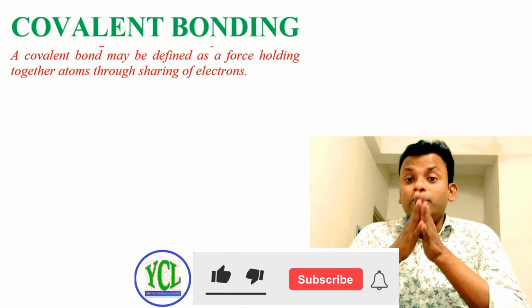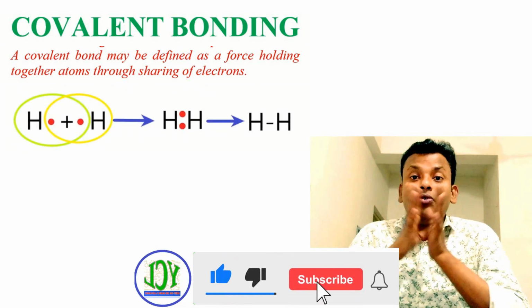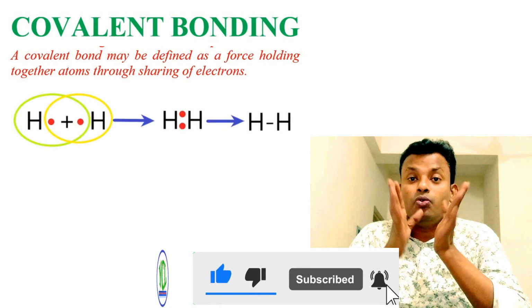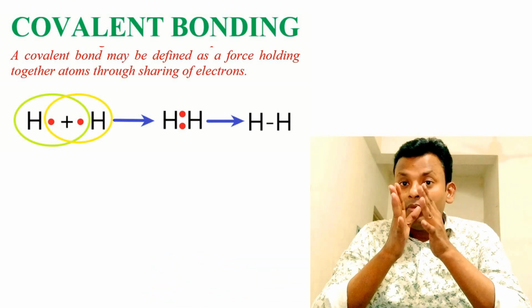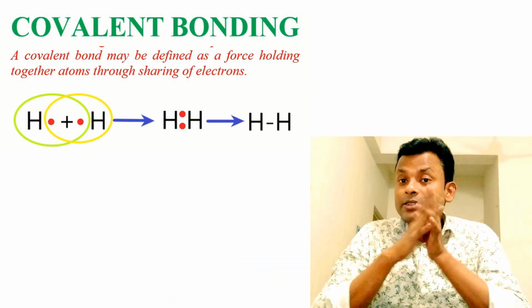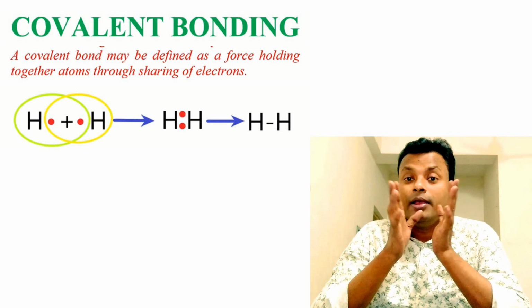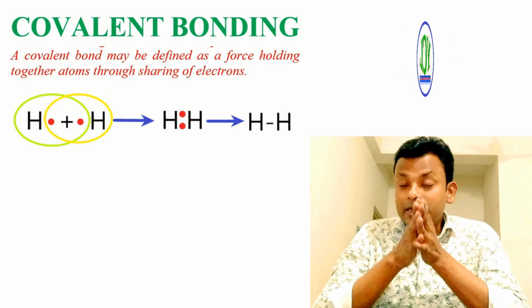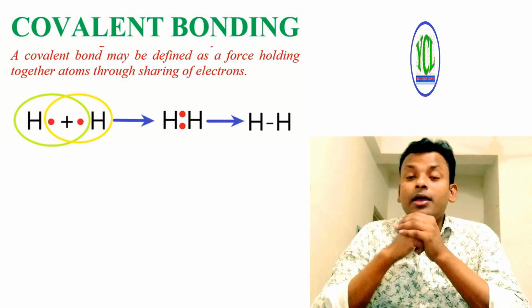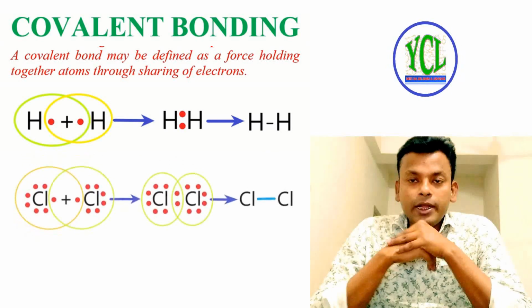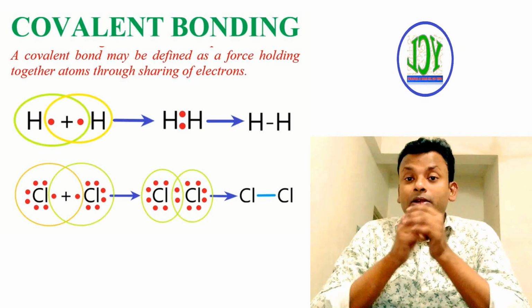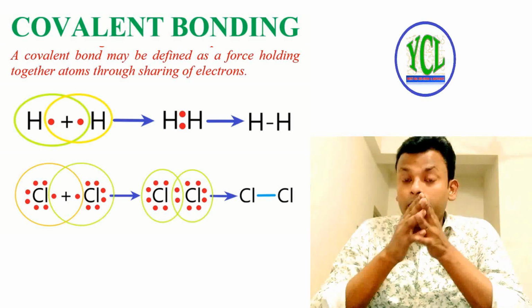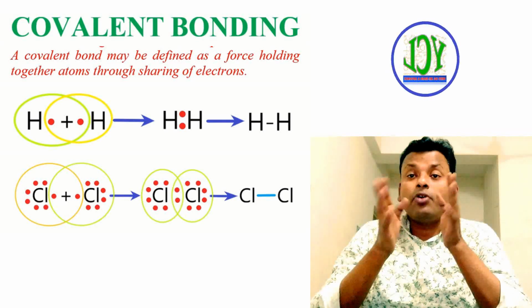First, hydrogen. Hydrogen has one electron and two hydrogens form an H-H bond. This is the covalent bond. Here one electron of each atom is shared and forms a single bond. Chlorine has 7 electrons; one electron of each chlorine atom is shared to form a single bond.